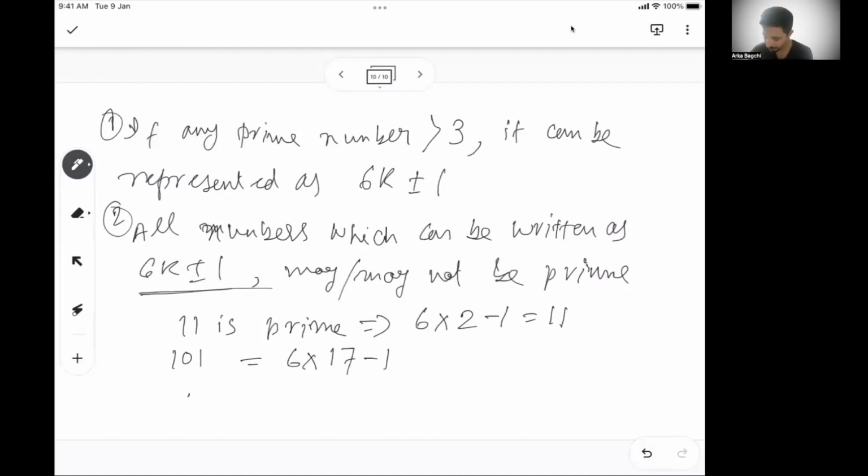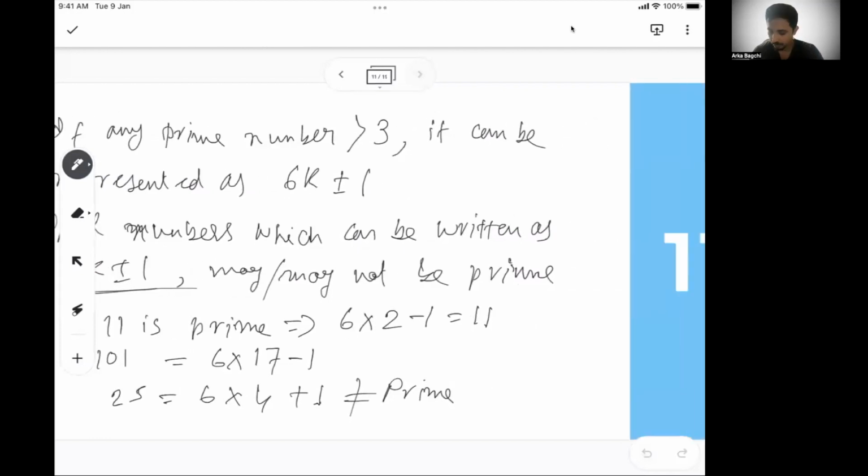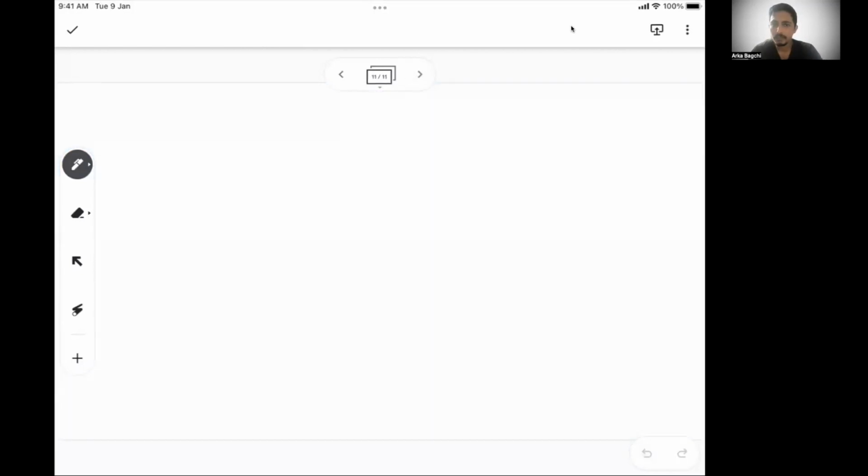But if I take 25, 25 is also written as 6 into 4 plus 1. But this is not a prime number because 25 can be divided by 5. So not every number you can represent in 6k plus minus 1 is prime, but every prime number can be represented in 6k plus or minus 1 format. Okay.